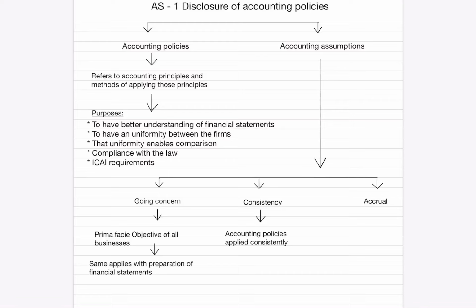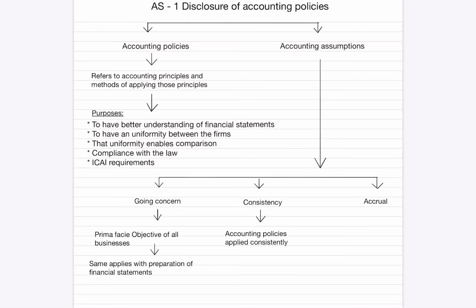For example, I already explained accounting policy with the example of depreciation. We can use the same example to understand this assumption. The enterprise is following the straight line method of depreciation in the books of accounts. If the management thinks that the written down value method is better to show the true and fair view of the financial position of the concern, they can change the method from straight line method to written down value method. So when we have a professional judgment that the change in method of accounting policy will show a better picture of the concern, then the method can be changed.